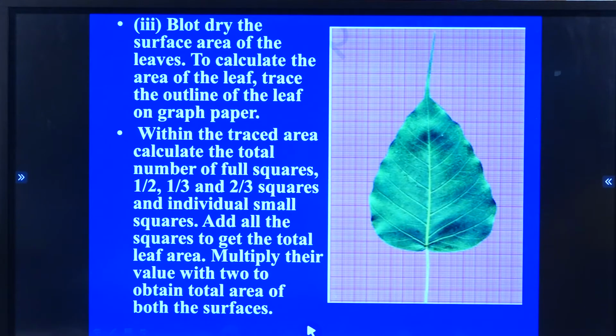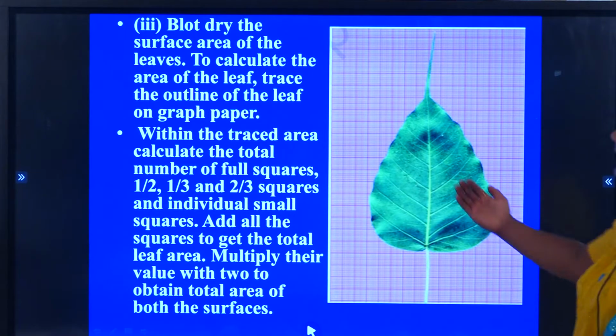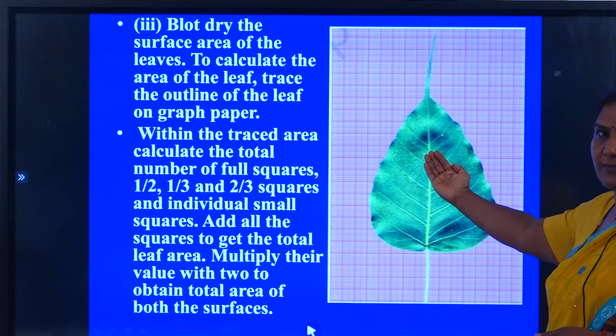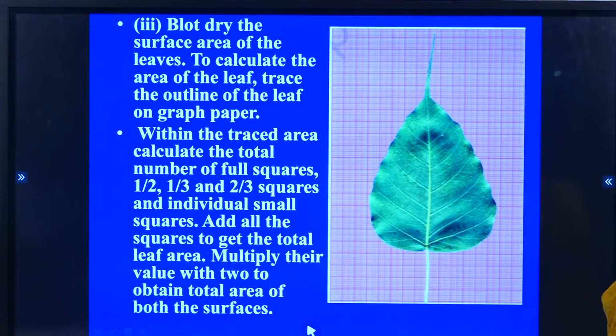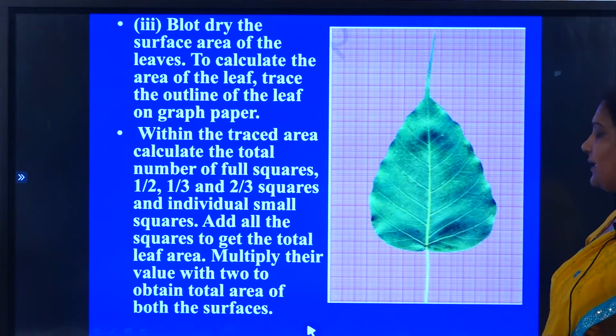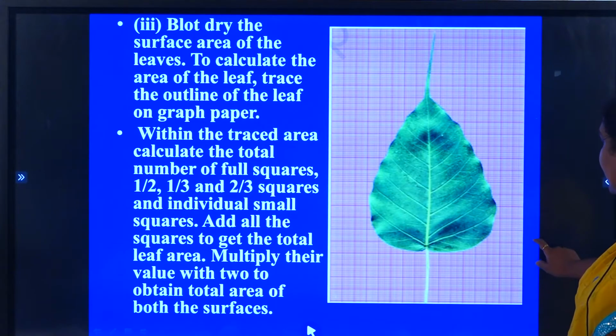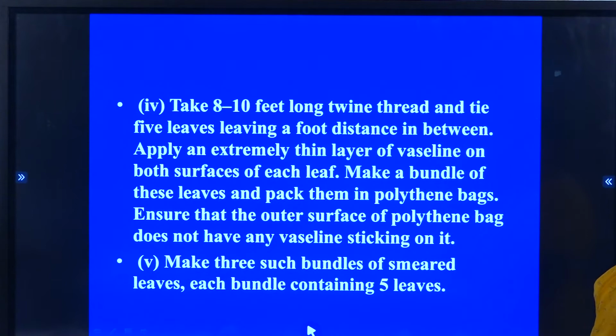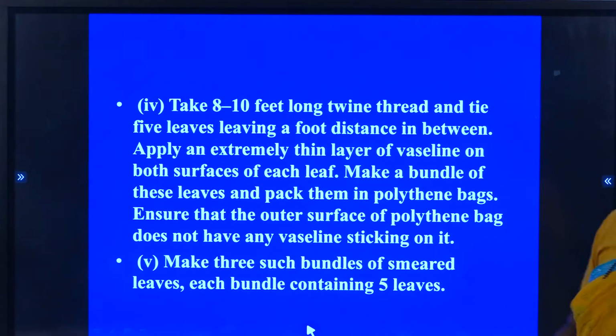Whatever leaf area we have obtained, we multiply this by 2 because the leaf has 2 surfaces, the dorsal and the ventral surface. Both surfaces should be covered.